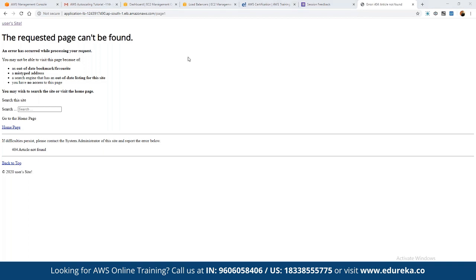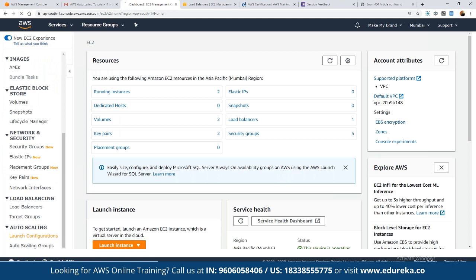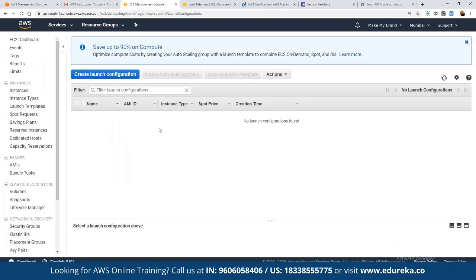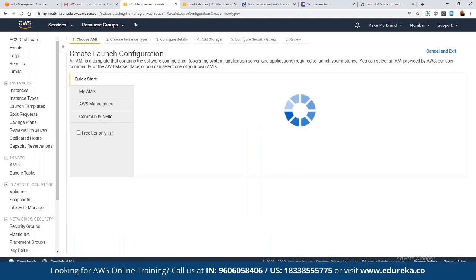Okay, sure. Let's quickly see auto scaling as well. Before auto scaling, we have to define the launch configuration. As we discussed, auto scaling requires a launch configuration. So here we can choose launch configuration first by going back into the EC2 dashboard. Using the launch configuration that we discussed, when we are trying to launch any number of servers, we need to define the entire configuration.